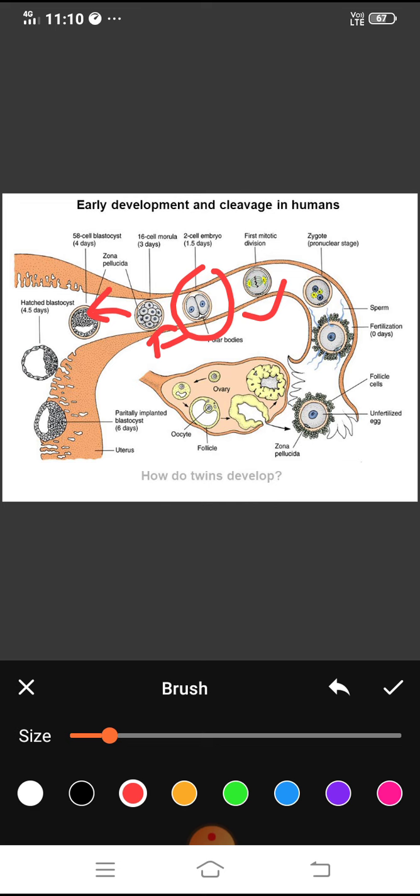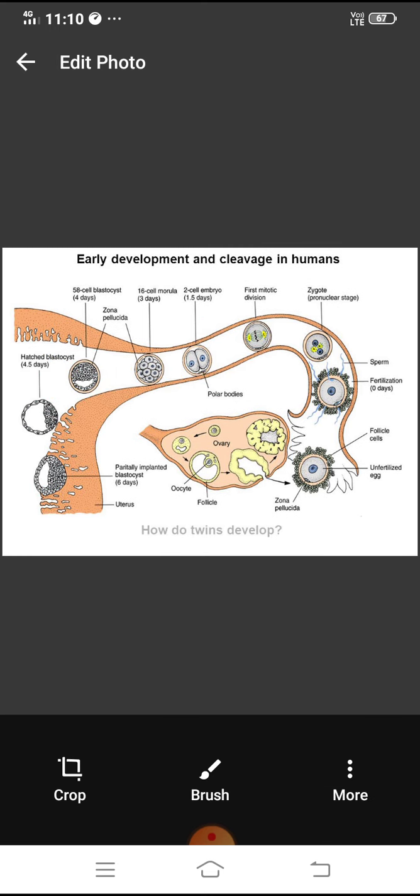After that it will go to the next stage. Then it will reach the wall of uterus, and in uterus it will get embedded. Because uterus is the place where this zygote will reach, and when this zygote reaches the wall of uterus, it has to implant itself in the wall of uterus so that it can grow to different tissues, different organs, or a full human body.